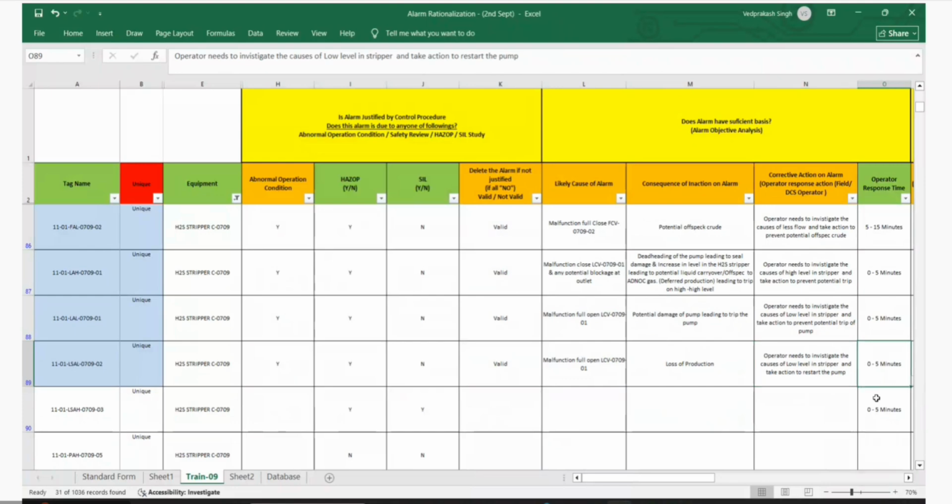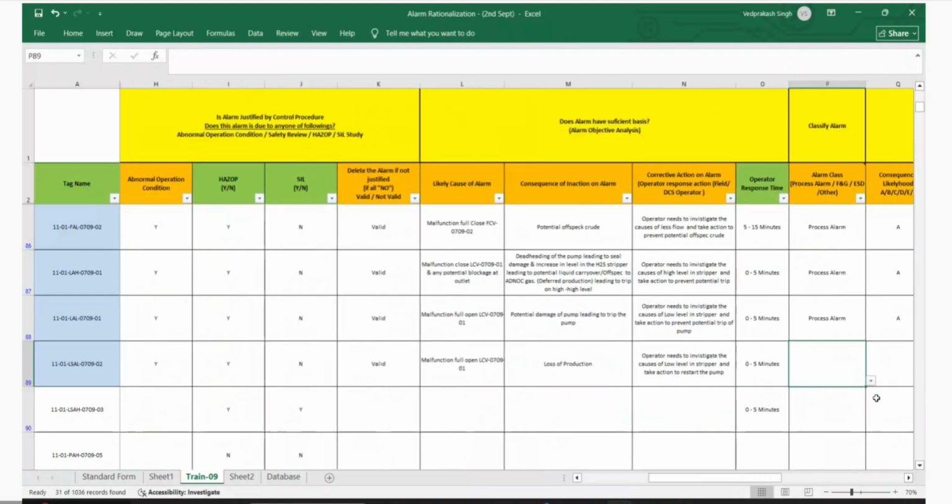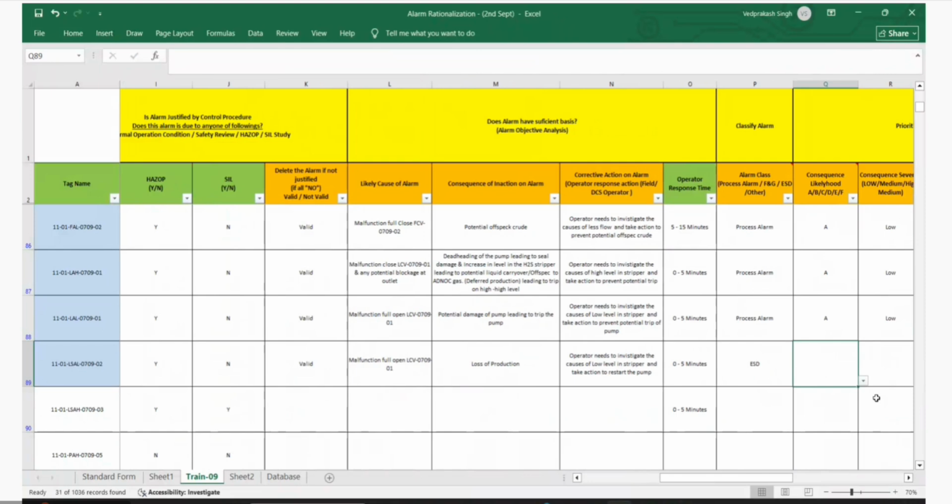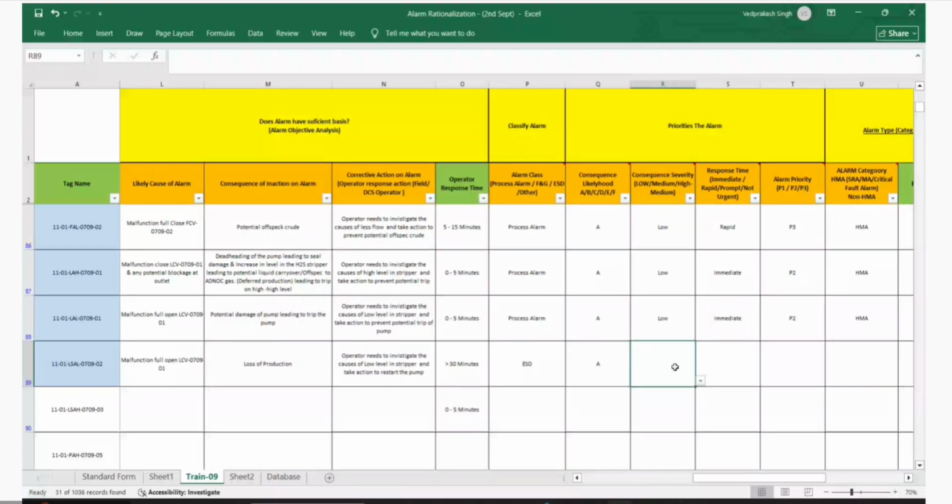Very good. So this is 0 to 5 only. And this is the ESD function. No. This is 0 to more than 30, as what we said, if it is already trip, right? Emergency function. Okay, they have the time. Emergency function, right? So this is low, right? I think we put, is it low we put on the trip or we put medium? Yeah, both. Medium and